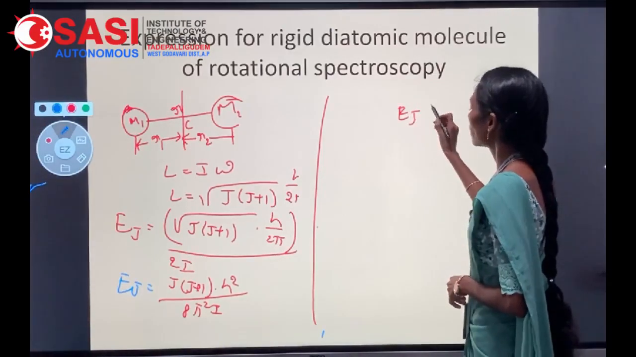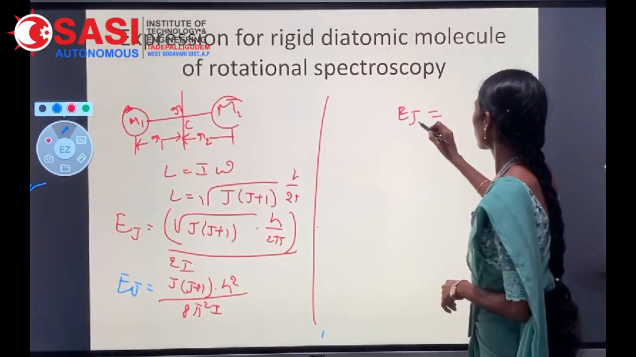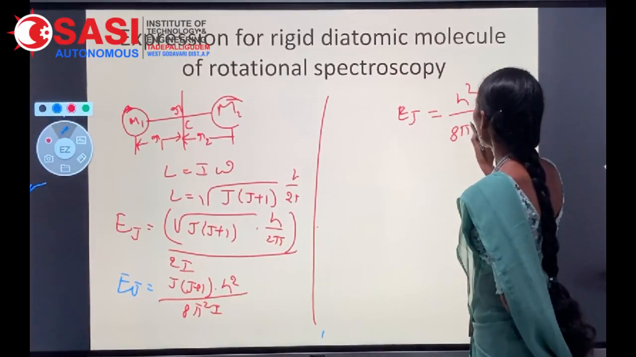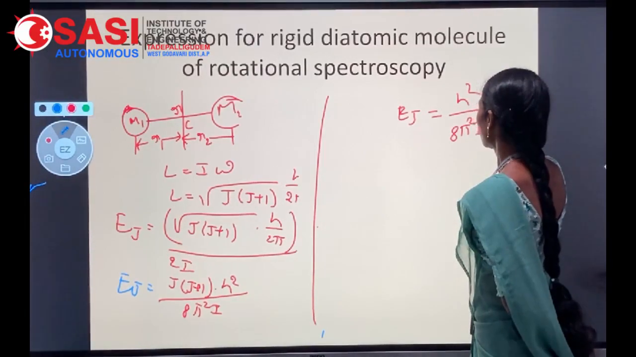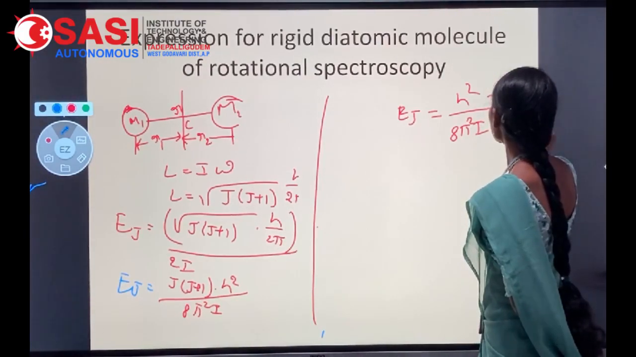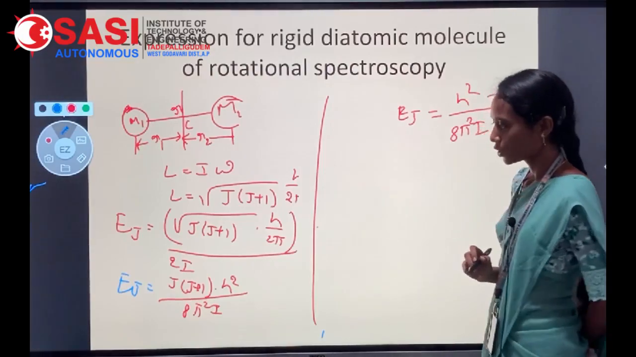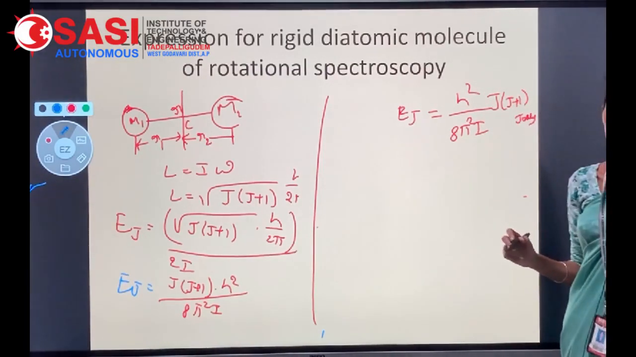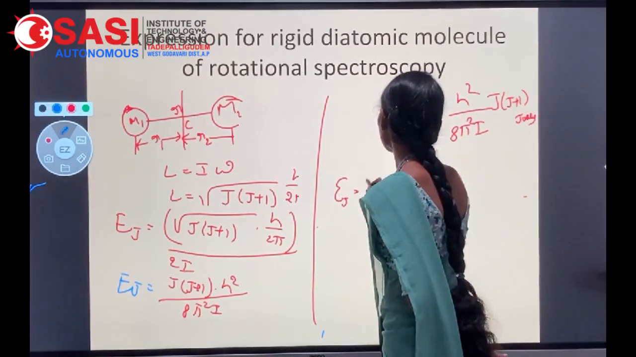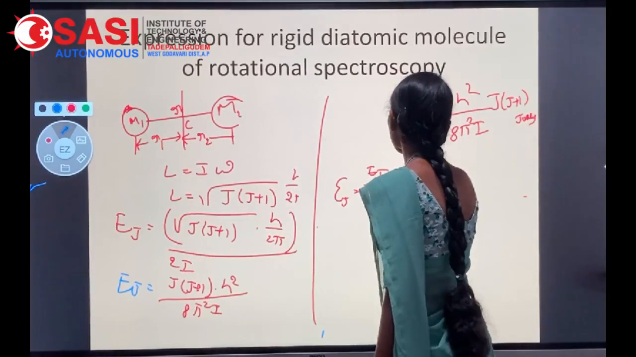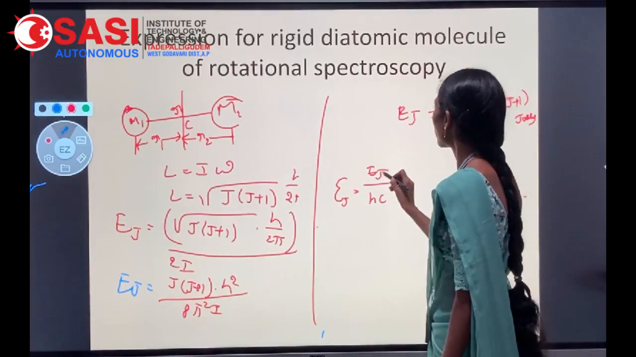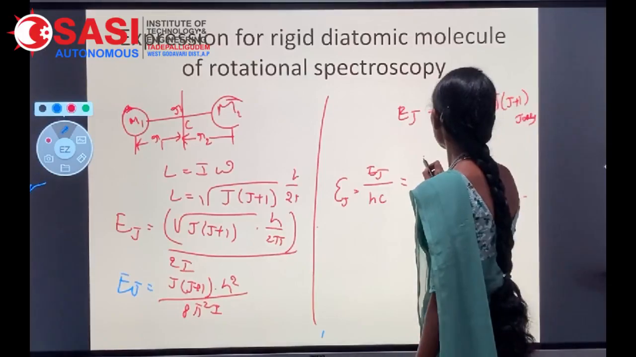Here there is an energy for the rotational quantum number: h square by 8 pi square I into J into J plus 1 joules. Here the units are joules. We can write the expression in terms of wave number, that is epsilon J equal to EJ by hc, where c is the velocity of light, h is the Planck constant, and EJ is the rotational energy.